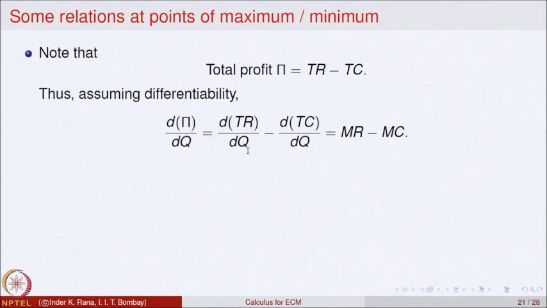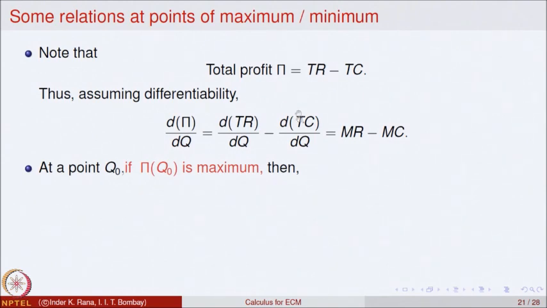The derivative of TR is the marginal revenue, the derivative of TC is the marginal cost. So, MR minus MC, and at the point of maximum,